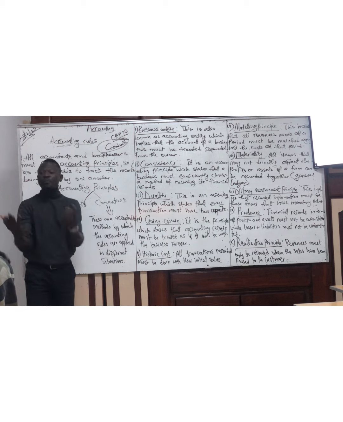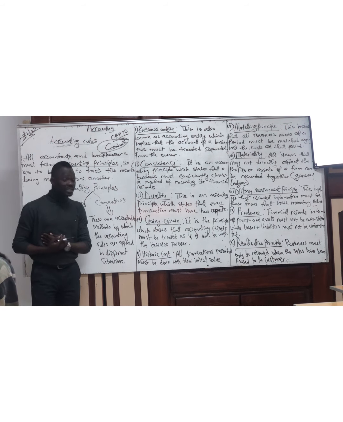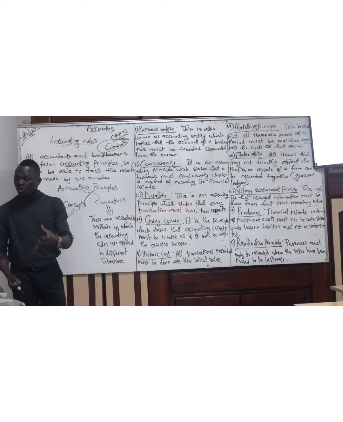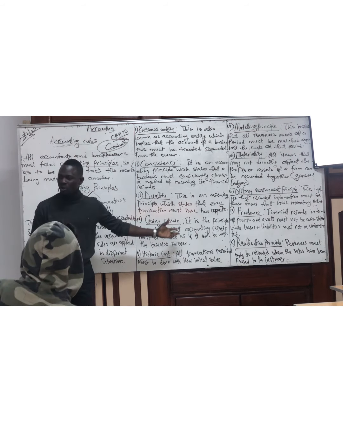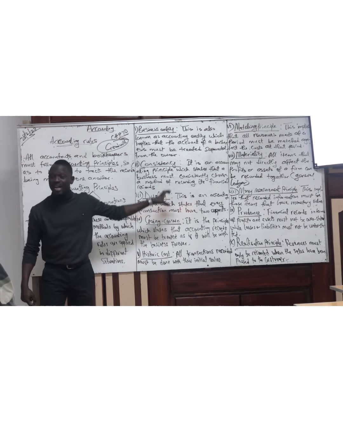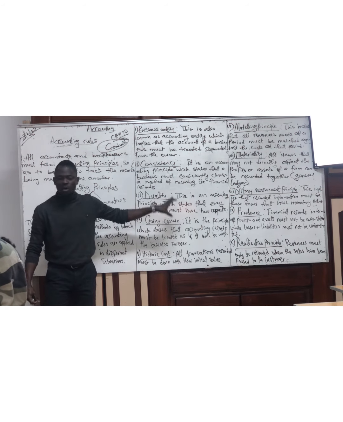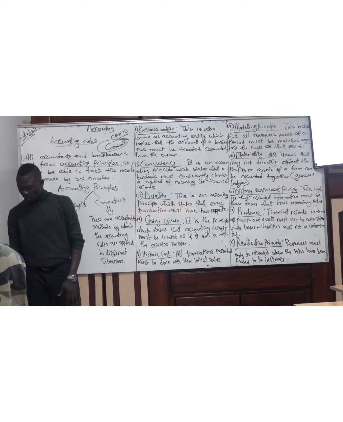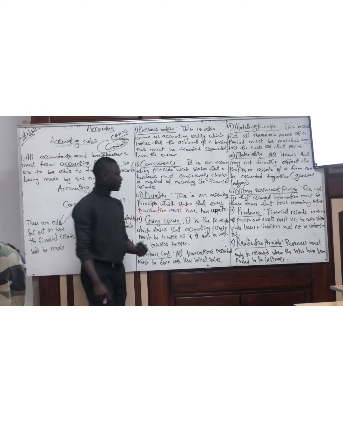Goodwill means your reputation. It's an asset of the business, but it's not monetary. So you cannot record goodwill in your statement of financial position because it doesn't have a monetary value. So all items that have monetary value must be recorded in your financial record. Is it clear?